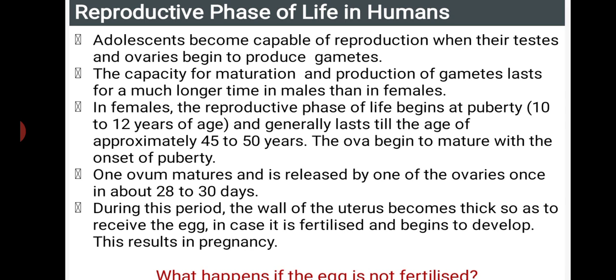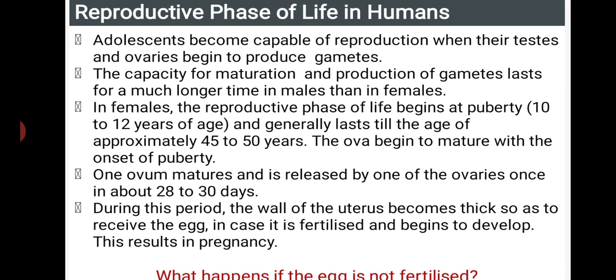The ova begin to mature with the onset of puberty. So the production of eggs in a female starts from the age of 10 to 12 years, and egg production stops at the age of 45 to 50 in females. This is mainly due to the action of hormones, and sometimes because of heavy tension or body action, egg production will also stop.